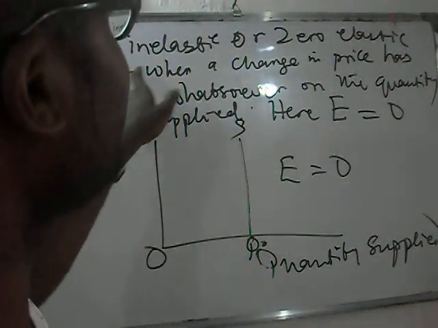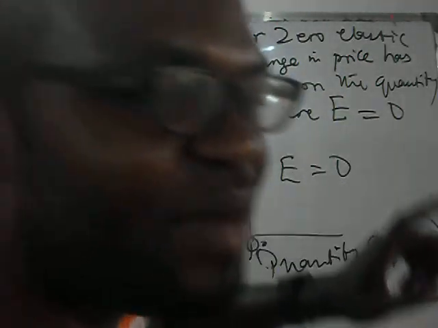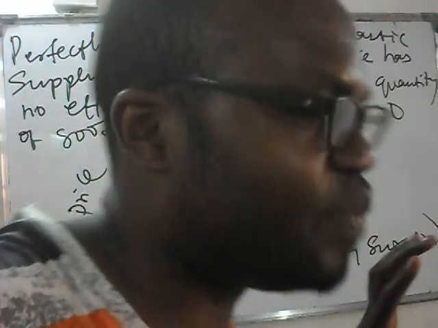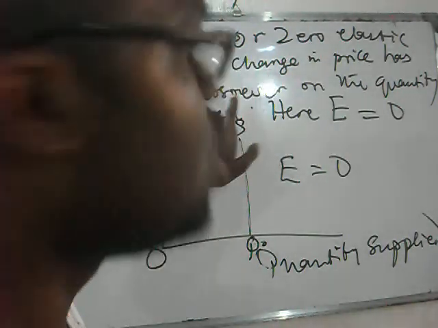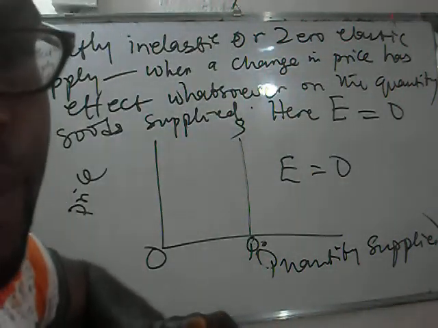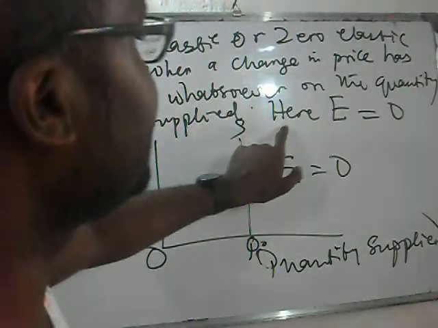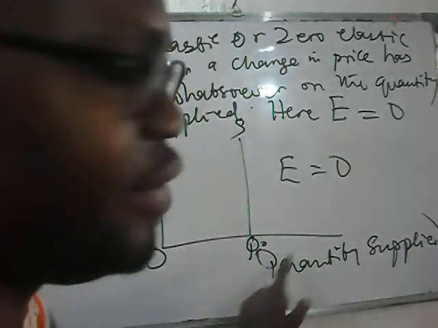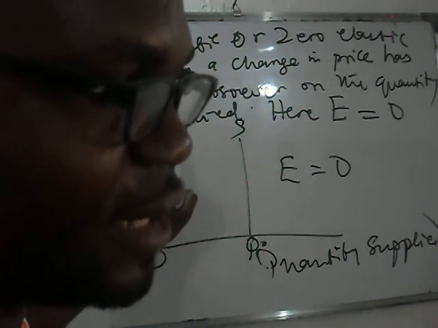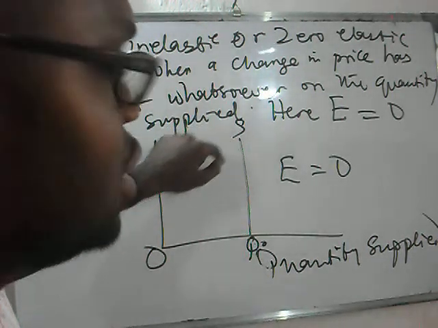In that case, the kind of elasticity is what we call perfectly inelastic. That means change in price does not affect the quantity supplied. So that's why I say when the change in price has no effect whatsoever on the quantity of goods supplied, then we are having what we call perfectly inelastic. In that case, elasticity is equal to 0. And this is how you represent it in a graph. Is that clear? The quantity remains constant. No matter the price.